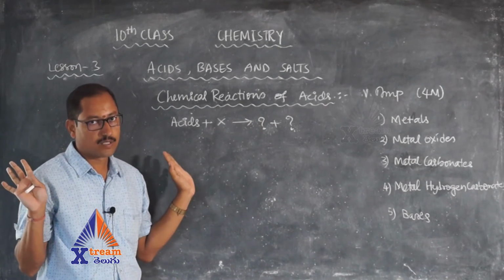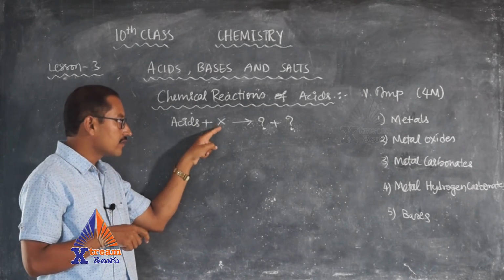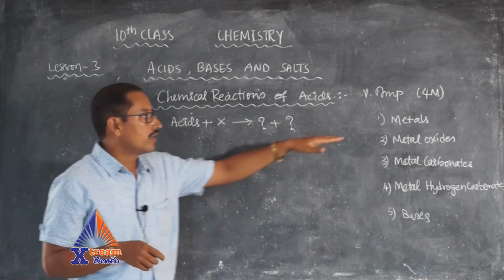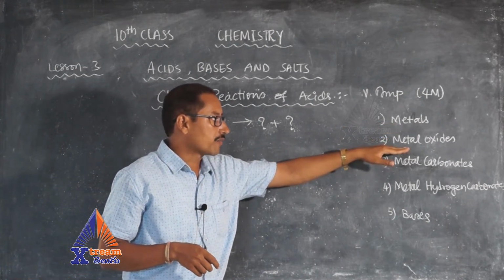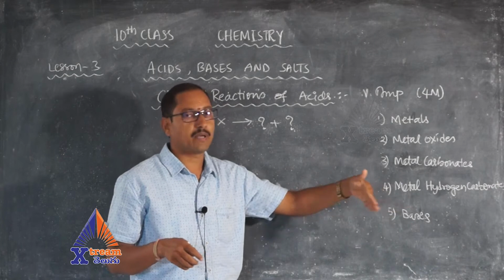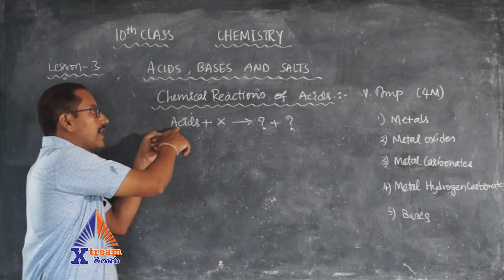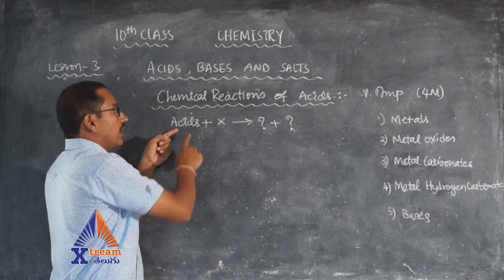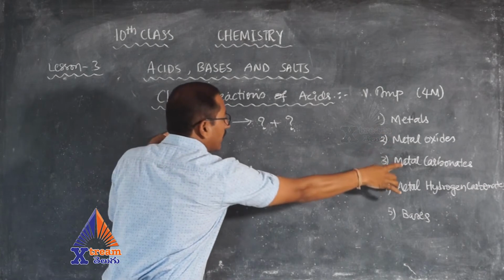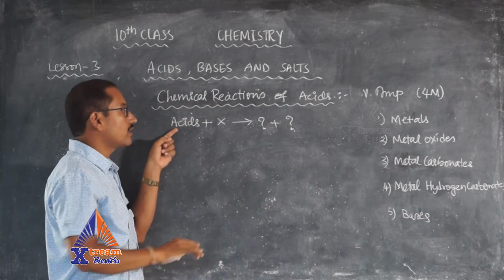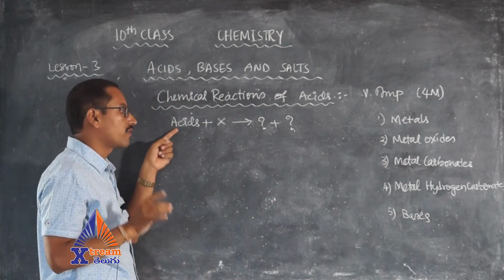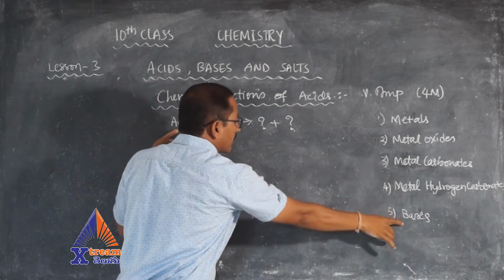X, in the syllabus given in your textbook, can be metal or metal oxide or metal carbonate or metal hydrogen carbonate or a base. That means an acid can react with metal, with metal oxide, with metal carbonate, with metal hydrogen carbonate, or finally, with a base.